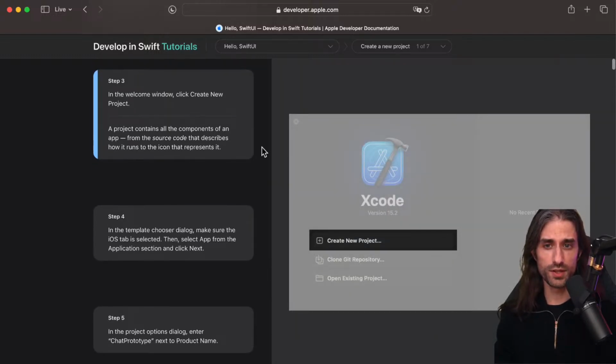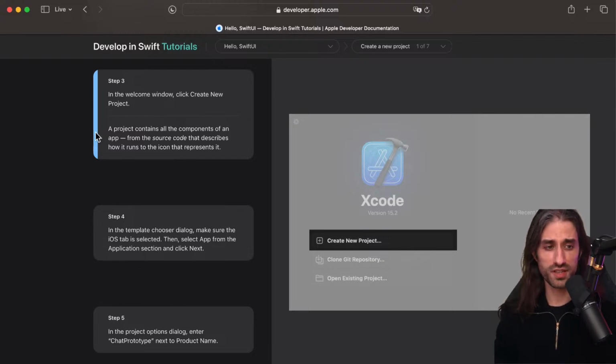So in the welcome window, click Create New Project. I've done it just before, so I will switch to Xcode on the next step. And what's a project? Because it's a very important word, which you will see appear often, and it does have a technical meaning. A project is what contains all of the components of an app. It's all of the source code that describes how it runs to the icon that represents it. Basically, it's everything you need to build an app.